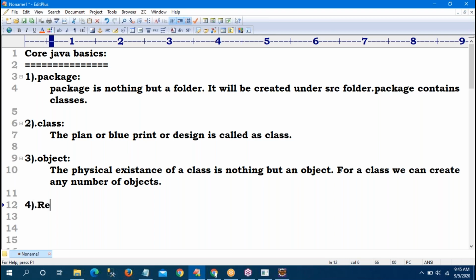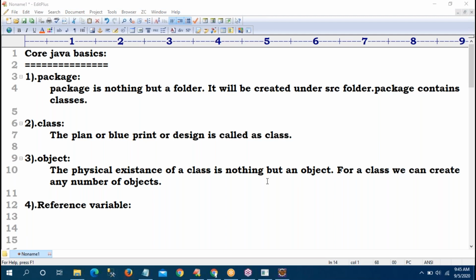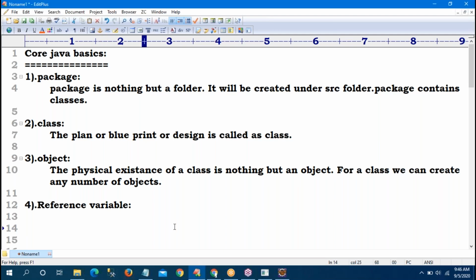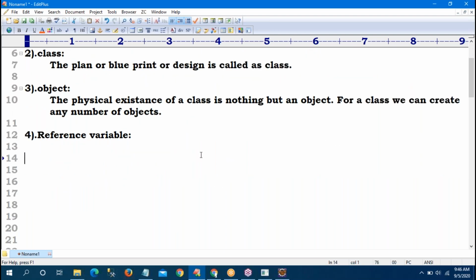Fourth one, what is the reference variable? Sir, here, how many of you know Java? I will ask one question here. In this statement, see the statement and anyone tell: S equal to new sample, S is sample. In this line number 14, what is the object? Anyone tell? If you don't know, no problem. Whoever has Java knowledge can tell. What is the object in that line?